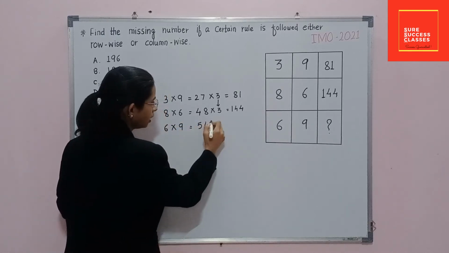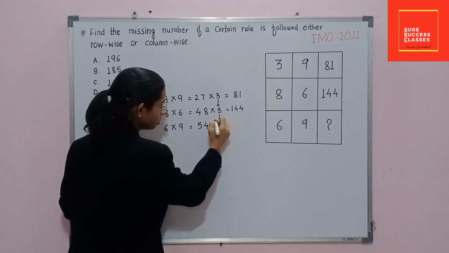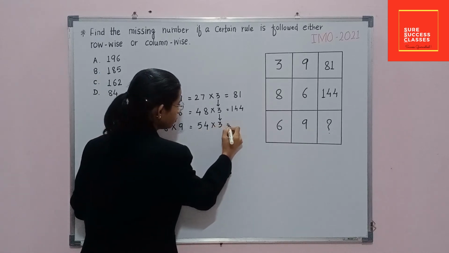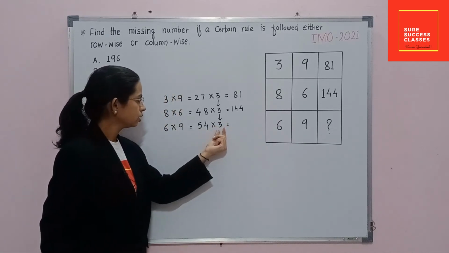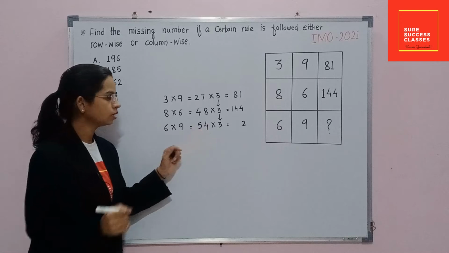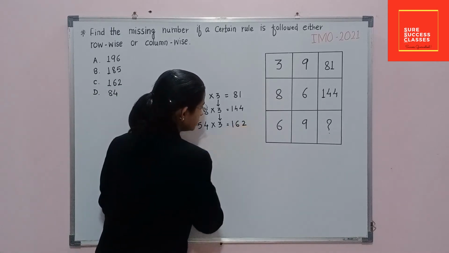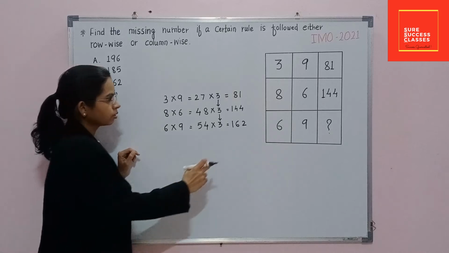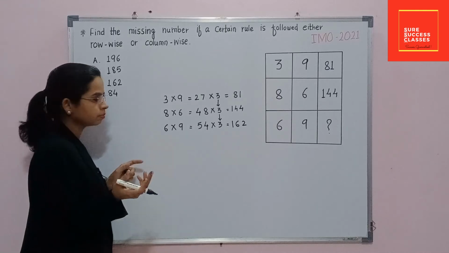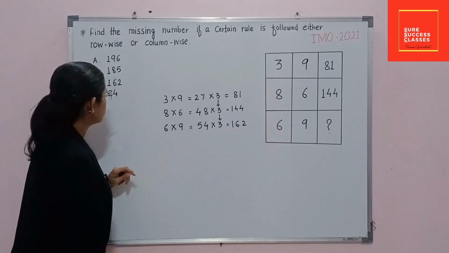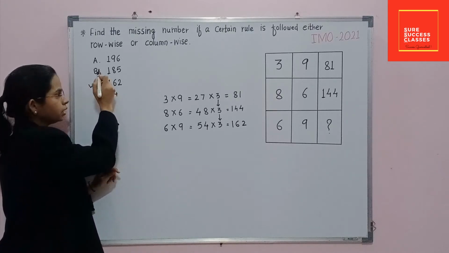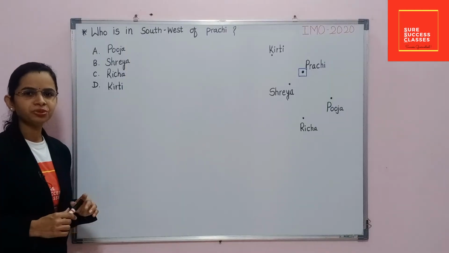In the same way, if we multiply 6 into 9, we will get, what do we get here? 54. And if we follow this rule to this row also, then here we will first multiply this number by 3. 3 4s are 12, 1 carry over, 3 5s are 15 and 1 16, means 162 must be available at this question mark, or question mark must be replaced by 162. So option C, 162 is correct option. We can tick it. Let's move to next question.